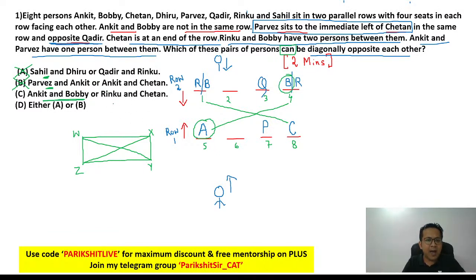Awesome. Or R and C. Can R and C also be diagonally opposite? Absolutely. Perfect. That's the answer. The answer is option C.